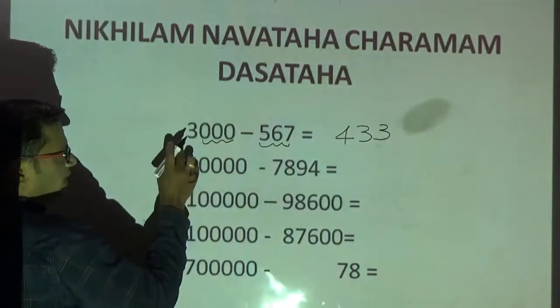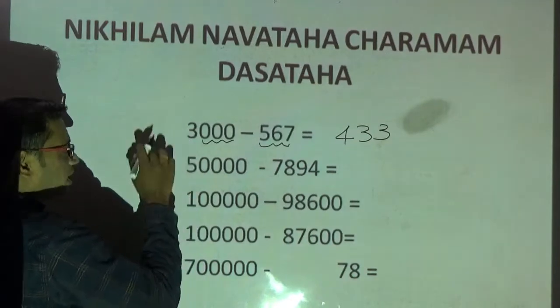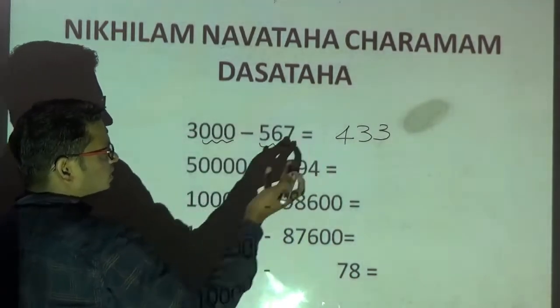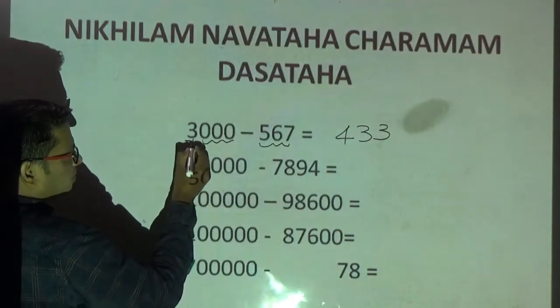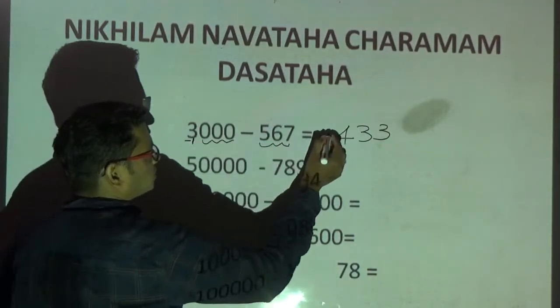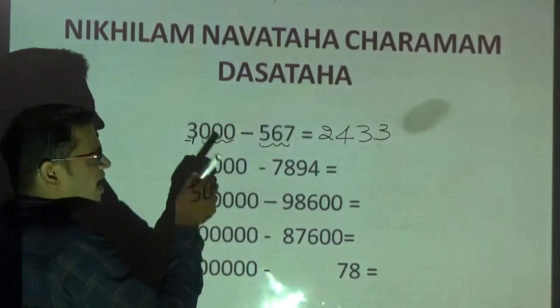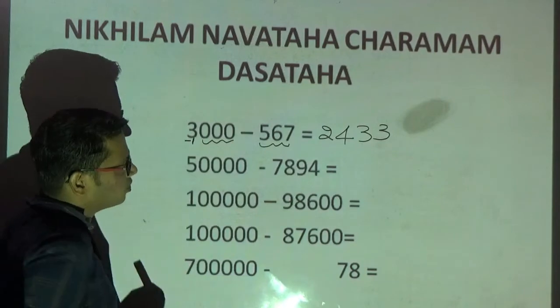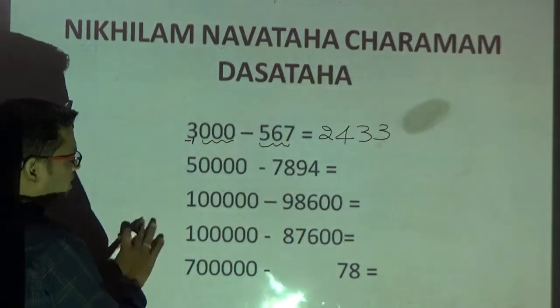Okay. Now here what am I having? 3. So earlier in the previous problem what did I have? 1. So 1 minus 1 is 0. Instead of writing 0 I was ignoring. But now you subtract 3 minus 1. 3 minus 1 is what? 2. When you have a digit other than 1, subtract 1 from that, so you have to write it. Got it? Okay. Observe the next problem, you will understand better.